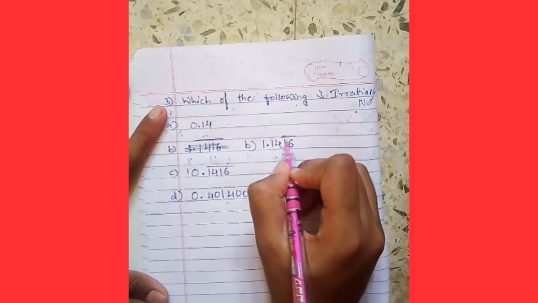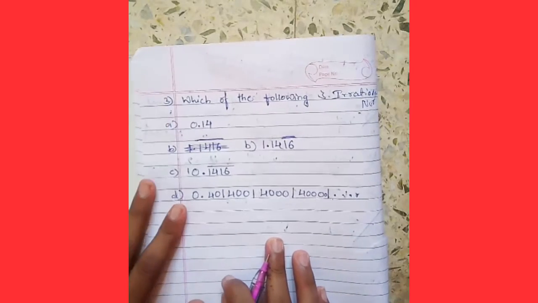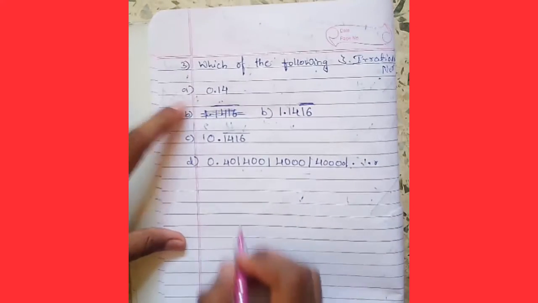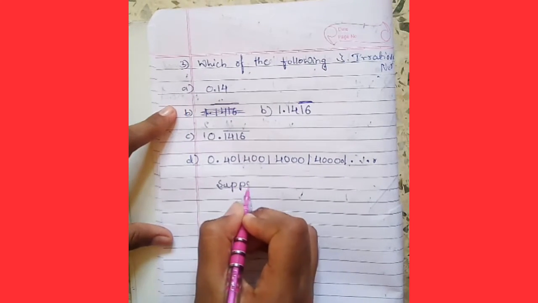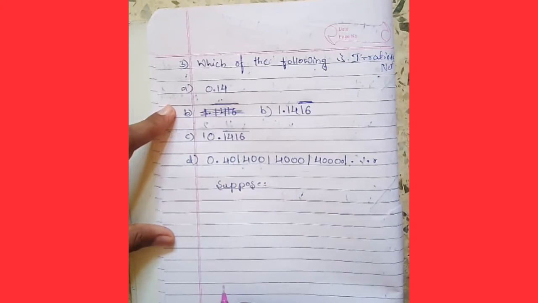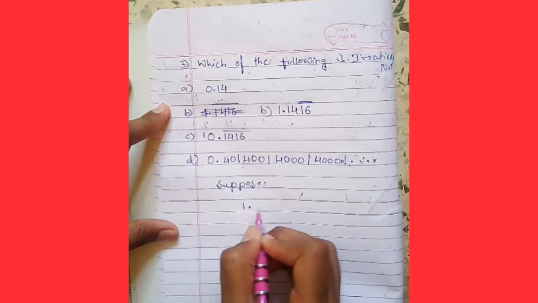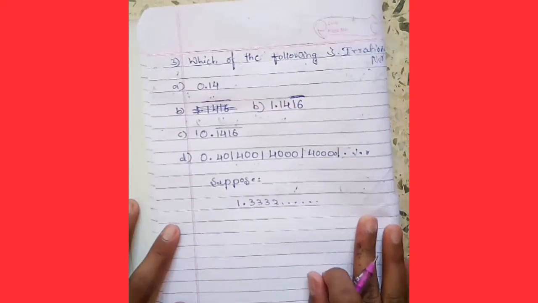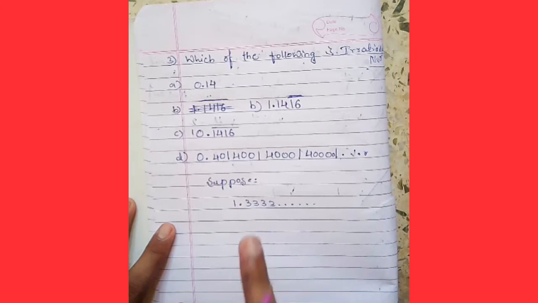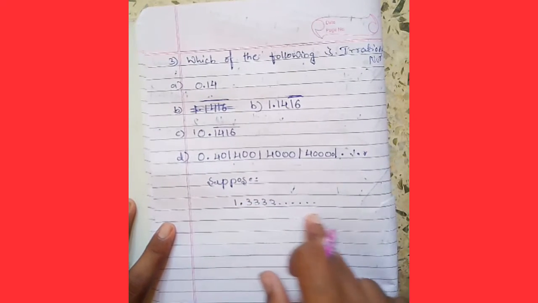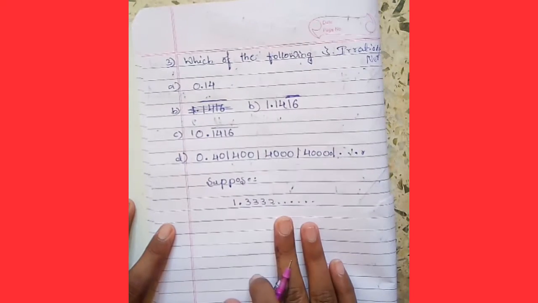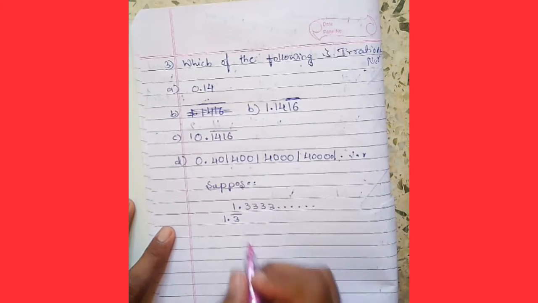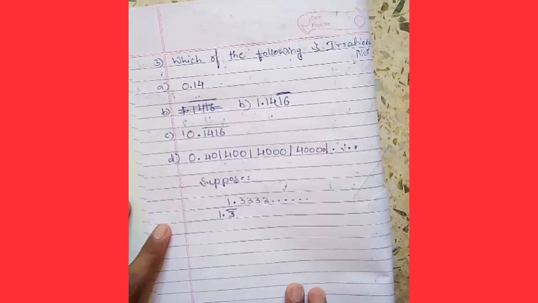So I think there is a question in your mind: what is the meaning of this bar? I'll explain. Suppose there is 1.3333 and so on. 3 is repeating itself again and again. Instead of writing this, I can write 1.3 bar. The bar means 3 is repeating here.